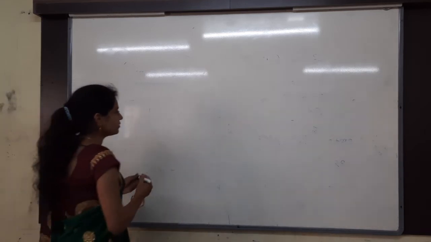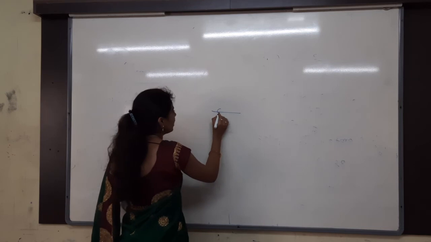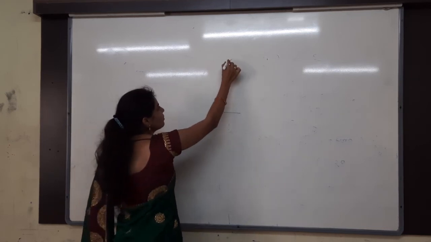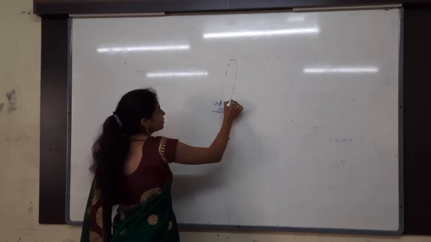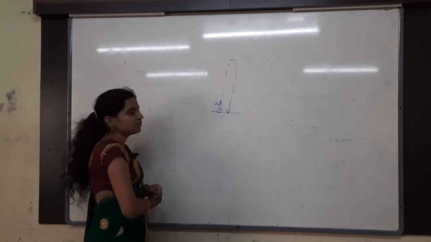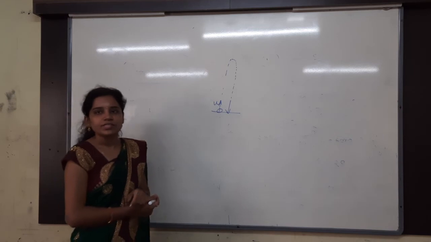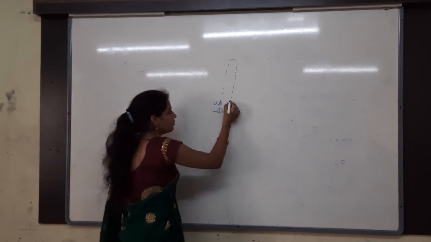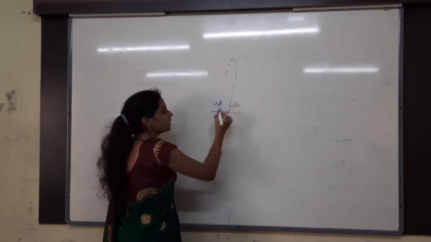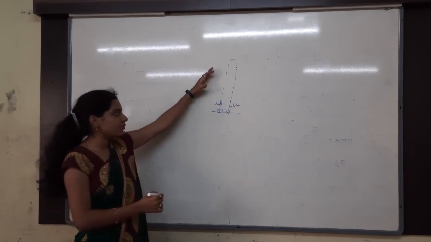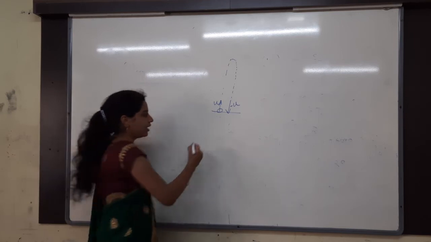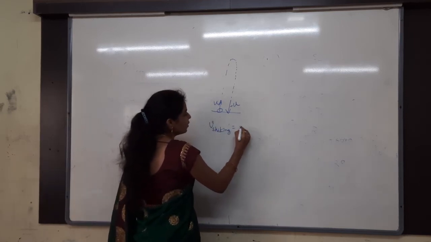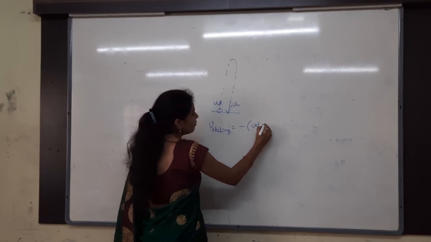Yesterday only we discussed one concept: whenever I have thrown with velocity u upwards, what happens? It will reach the maximum height, and it will reach the ground. It will reach the ground with what velocity? The same velocity in the opposite direction. And also here, what will be the velocity? U only, but minus u. Why? Because it is going upward here and coming downward here. I said clearly that the striking velocity is equal to minus the velocity of projection.